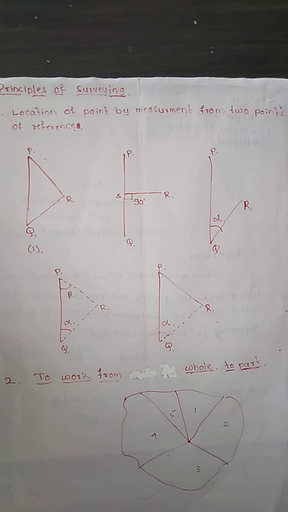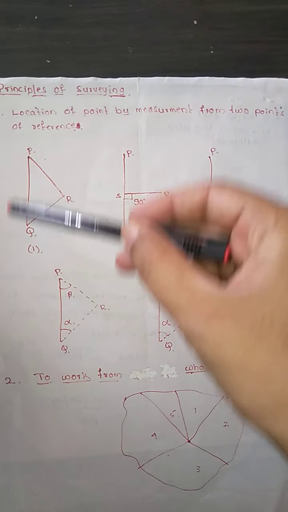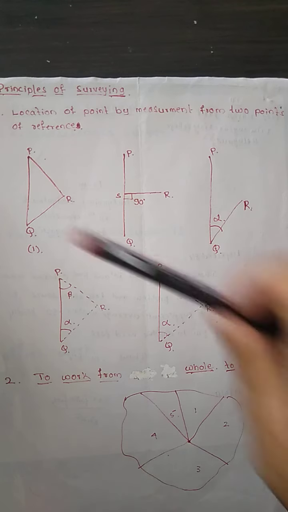In the first principle, what we determine is the location of a point by measurement from two points of reference. We determine the location of one point by having two points of reference. The relative position of the points to be surveyed should be located by measurement from at least two points of reference.